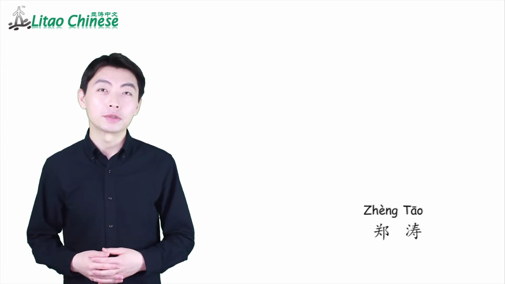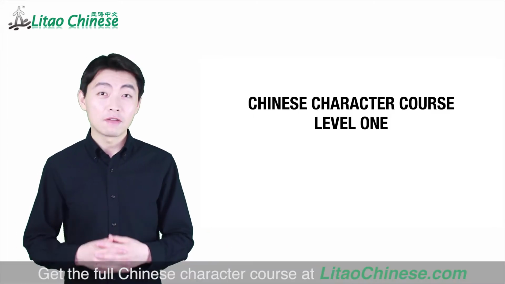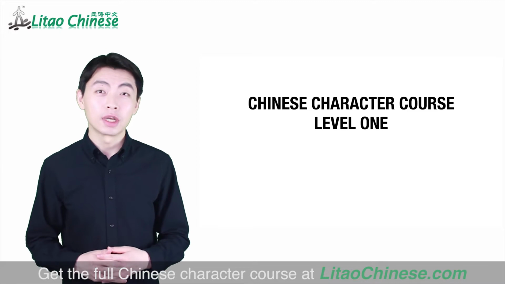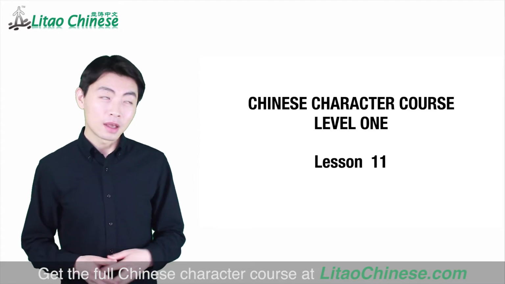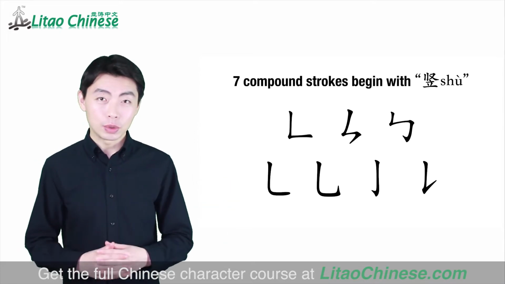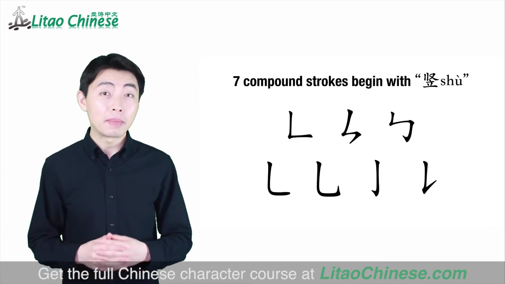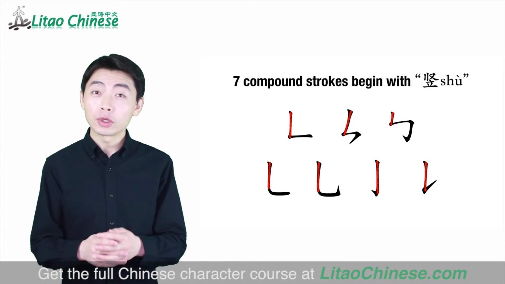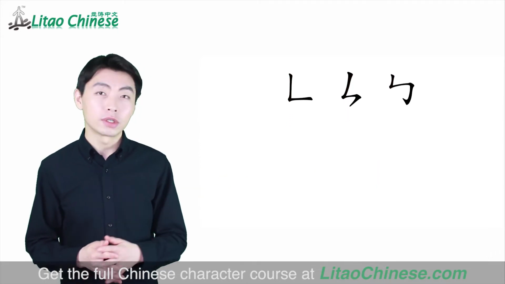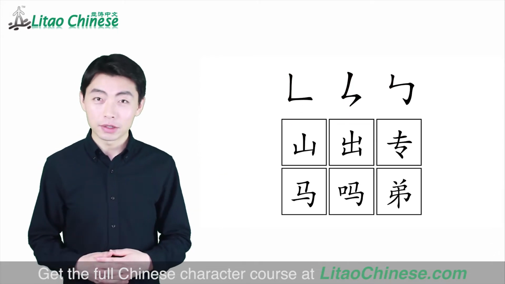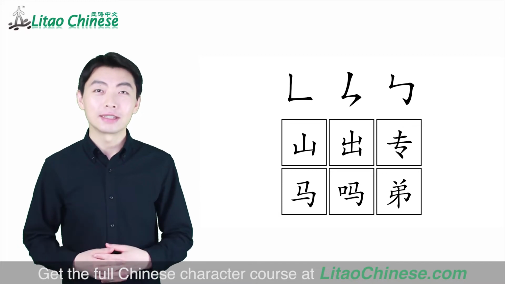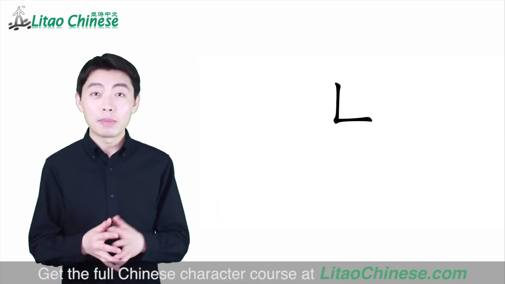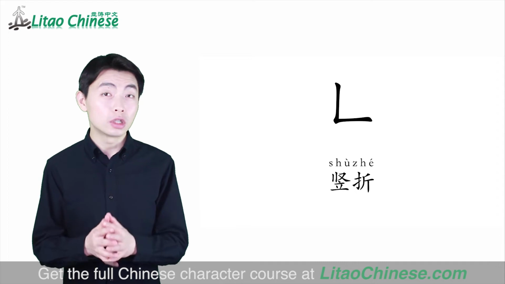I'm your Chinese teacher. Welcome to the first level of our Chinese character course, Lesson 11. There are 7 compound strokes, which all begin with the basic stroke shù. In today's lesson, we are going to learn the first 3 ones and 6 new characters. Well, let's get started. This compound stroke is 竖折.